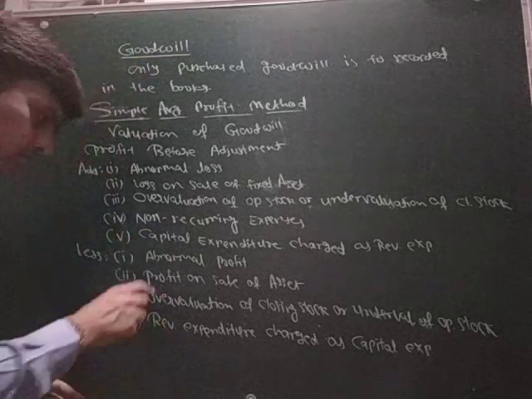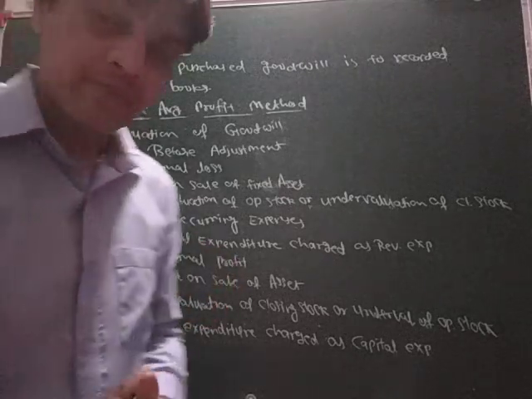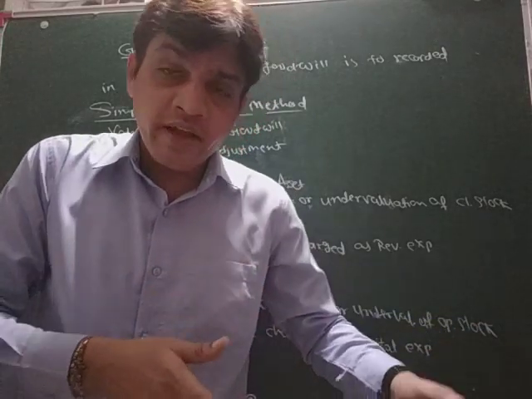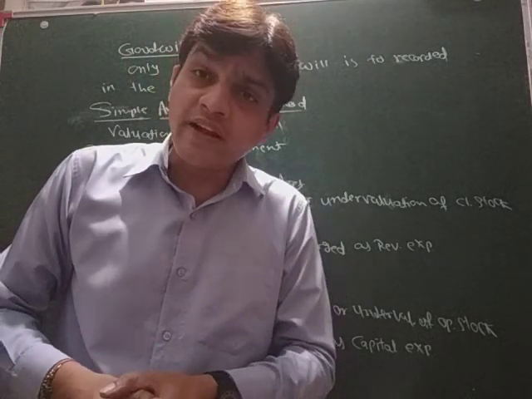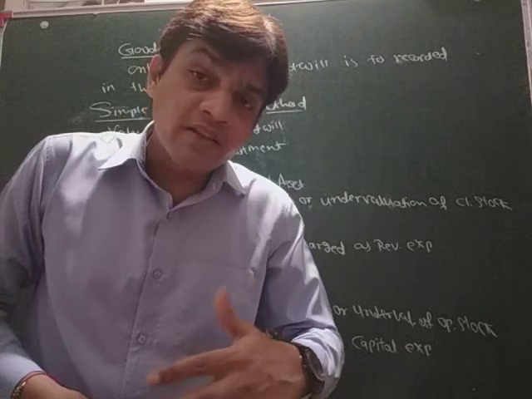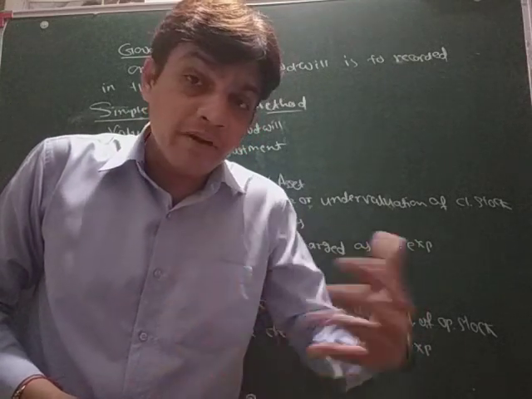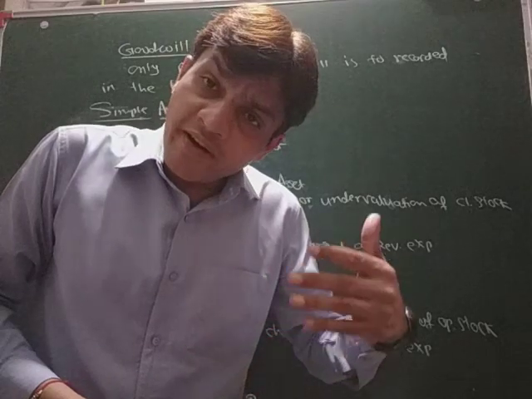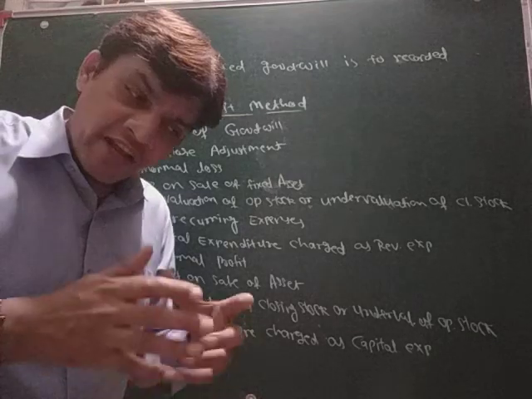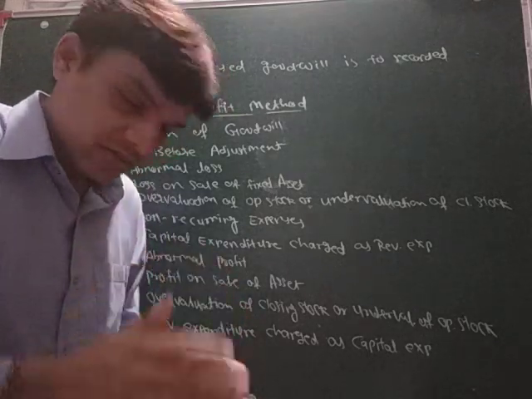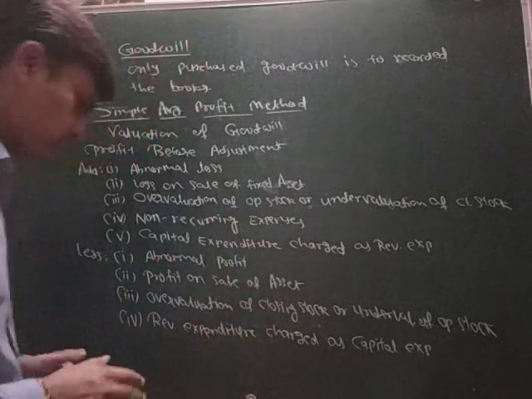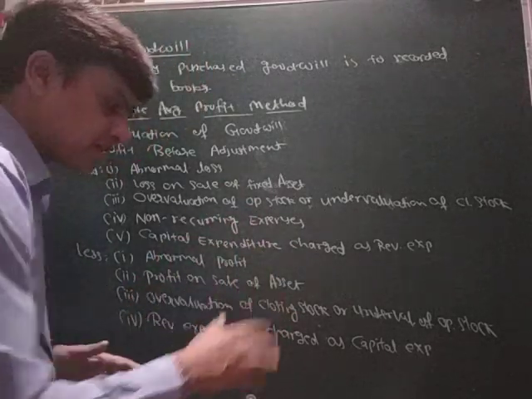Now what to less? Abnormal profit. Abnormal profit means if you sold any asset and earned profit on that, that is not a revenue profit. It is not a regular profit, but that is a capital receipt. If it is a capital receipt, then it should not be added in the profit, and if it is added, then we have to less it. So abnormal profit should be deducted. Profit on sale of asset, same thing.